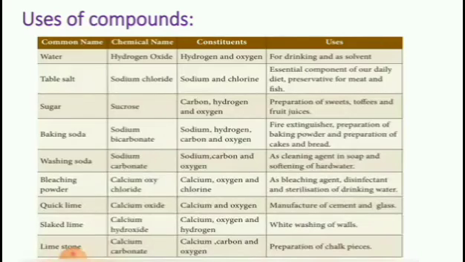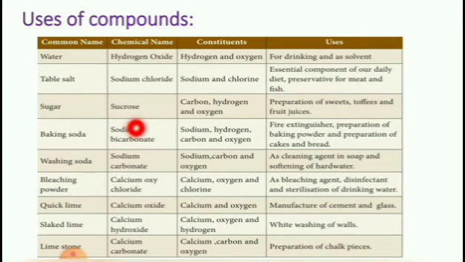Uses of compounds. Common name, chemical name, constituents, uses. First, water. Chemical name is hydrogen oxide. Constituents are hydrogen and oxygen. Uses: for drinking and as solvent. Next, table salt. Chemical name is sodium chloride. Constituents are sodium and chlorine. Uses: diet, preservative for meat and fish.